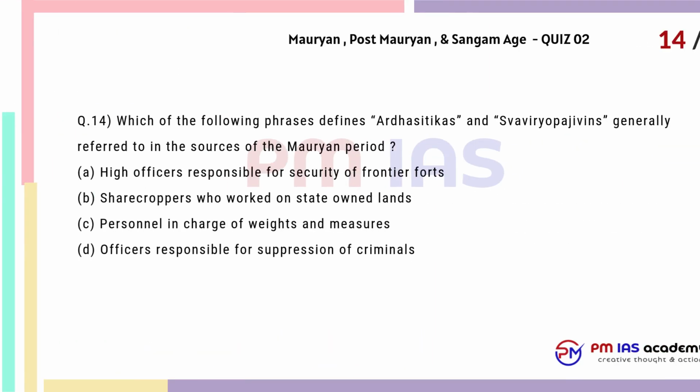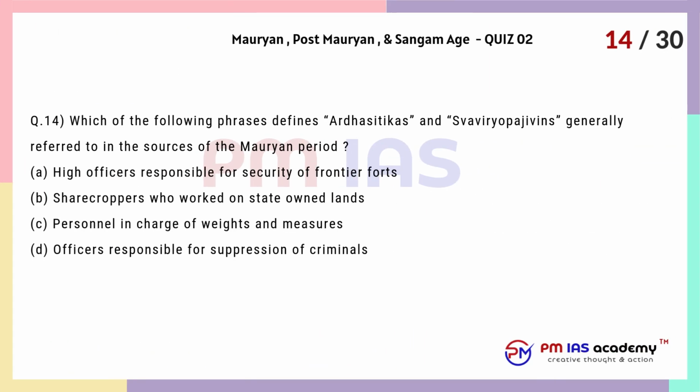Question 14. Which of the following phrases defines Ardhasatikas and Swaviryopajivins generally referred to in the sources of the Mauryan period? A. High officers responsible for security of frontier forts. B. Sharecroppers who worked on state-owned lands. C. Personnel in charge of weights and measures. D. Officers responsible for suppression of criminals.